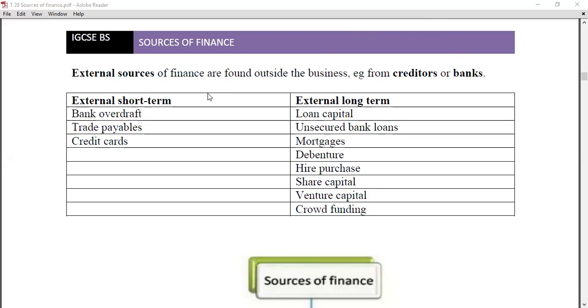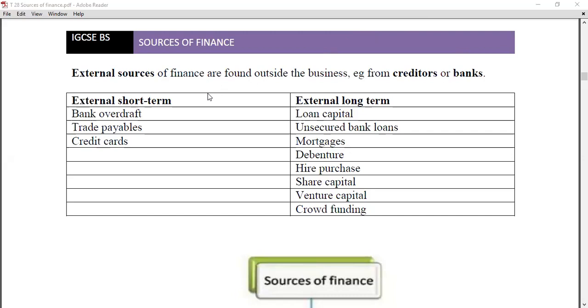External source of funding: the main definition of financing is funds normally coming from outside the organization. Finance found outside the organization is called external source of funds. So in this lesson, we are learning 11 parts of the external source of funding. Some parts are short term, some parts are long term. And there are so many questions ready to go through.